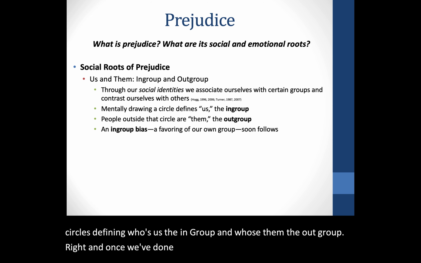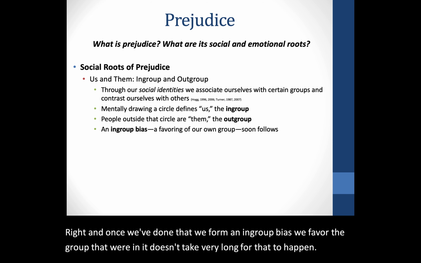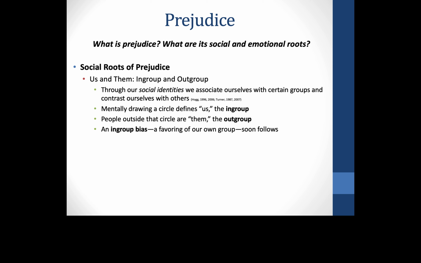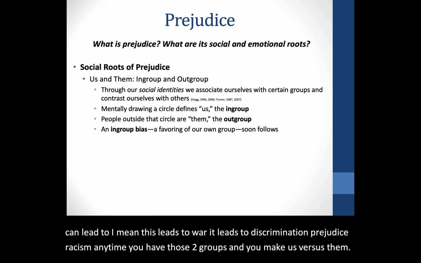You probably experienced this in a classroom, right? I'm like, okay, we're going to play a game. We have team A and team B. It takes like 10 seconds. And all of a sudden, if you're team A, you're like, yeah, team A is number one. Team B is going down, right? You favor your group. But this happens all the time. And depending on what us versus them is, this leads to war. It leads to discrimination, prejudice, racism. Anytime you have those two groups and you make us versus them, all of a sudden, us is better than them. And then from there, you can rationalize a lot of inequalities and a lot of things that just are not just.